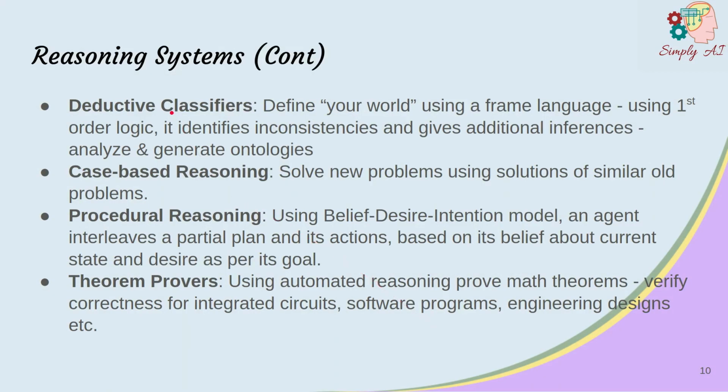Deductive classifiers define your world using a frame language. Using first-order logic, it identifies inconsistencies and gives additional inferences. It can analyze and generate ontologies. Case-based reasoning solves new problems using solutions of similar old problems. Procedural reasoning uses the belief, desire, intention model, where an agent interleaves a partial plan and its actions based on its belief about the current state and the desire as per its goal. Theorem provers use automated reasoning to prove math theorems and verify their correctness for integrated circuits, software programs, engineering designs, and more.